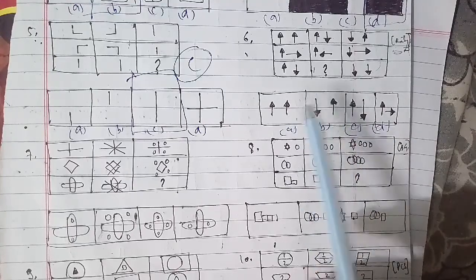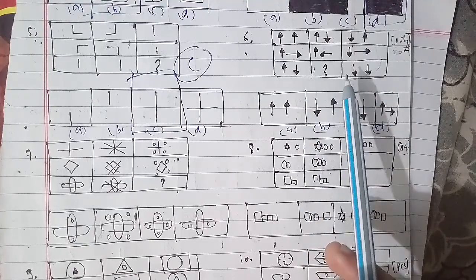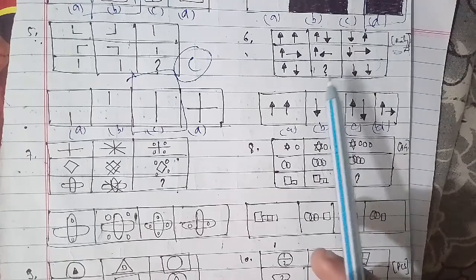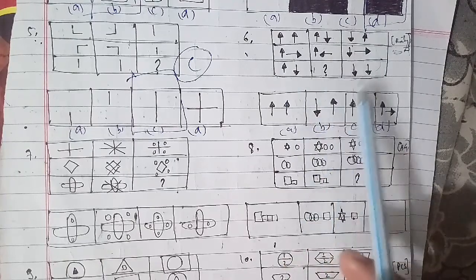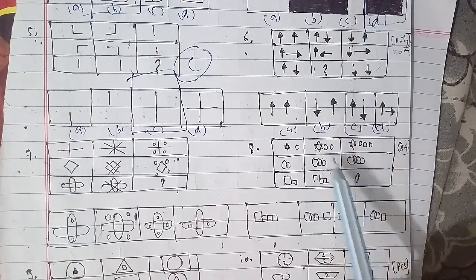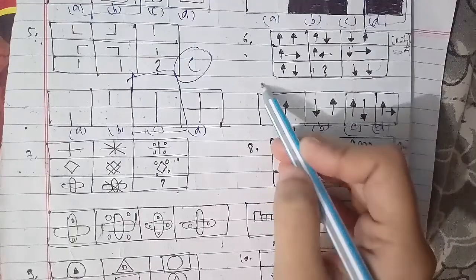We'll go ahead with the seventh question of the session. These are the figures here, as you can see, with options A, B, C and D. This is the figure that we have to talk about.